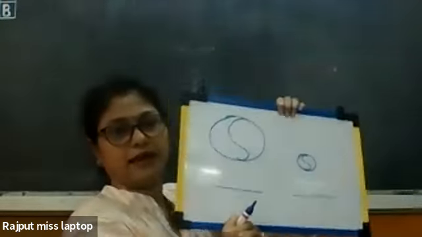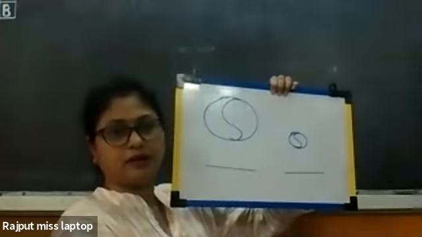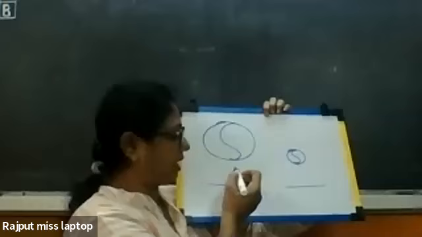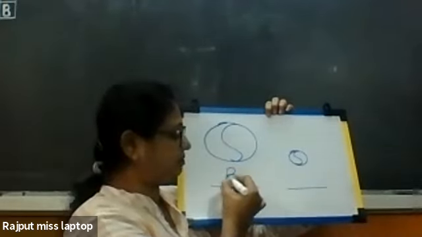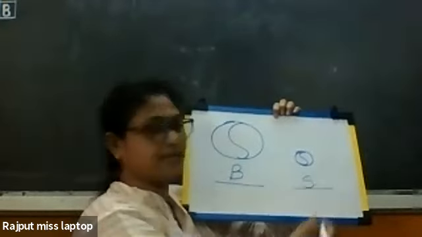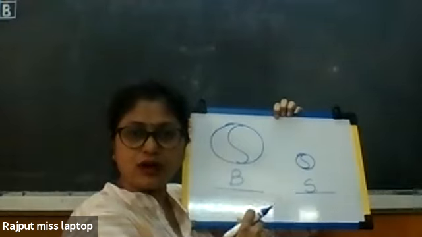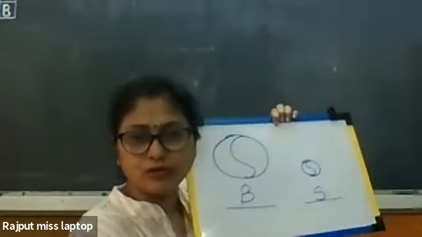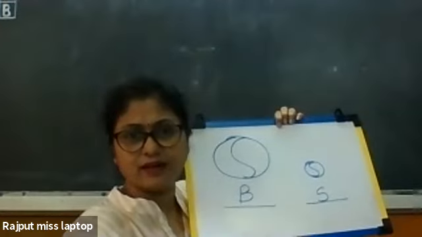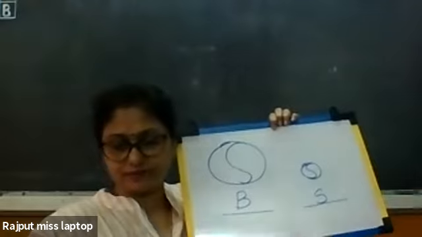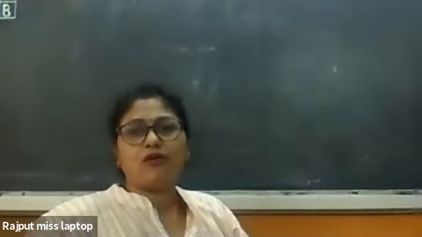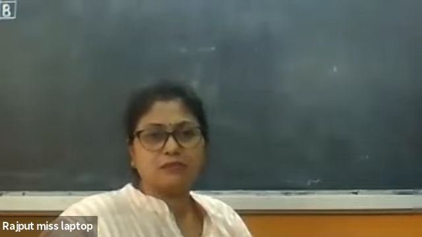Okay, now look here. Can you tell me which ball is big? First ball is big, so we will write B, and the second one is small, S. Okay, I'm going to give you all a worksheet and you are going to do this. Clear? Right? Fine? Clear, everyone? So this is how you can go for the concept of big and small.